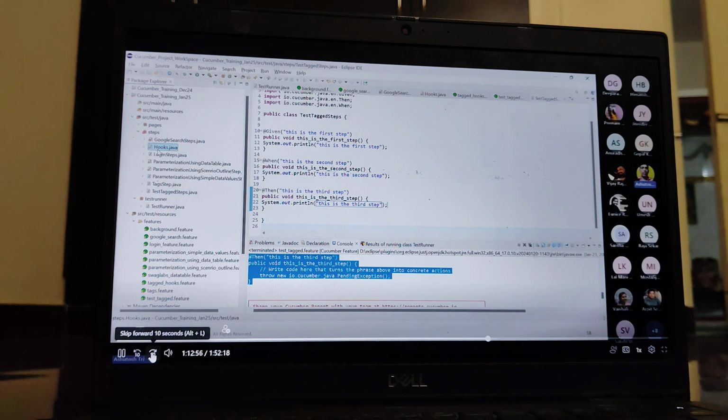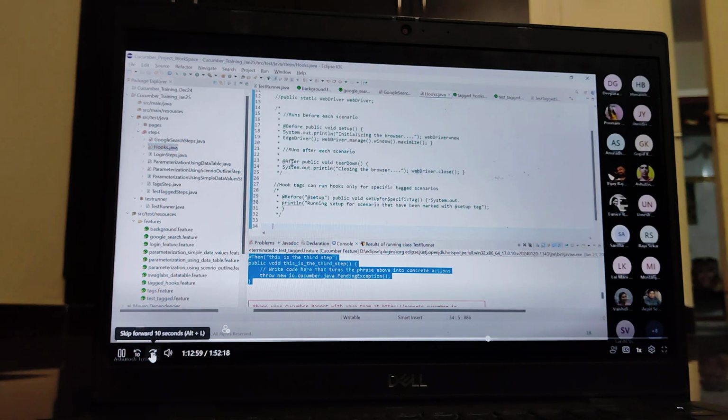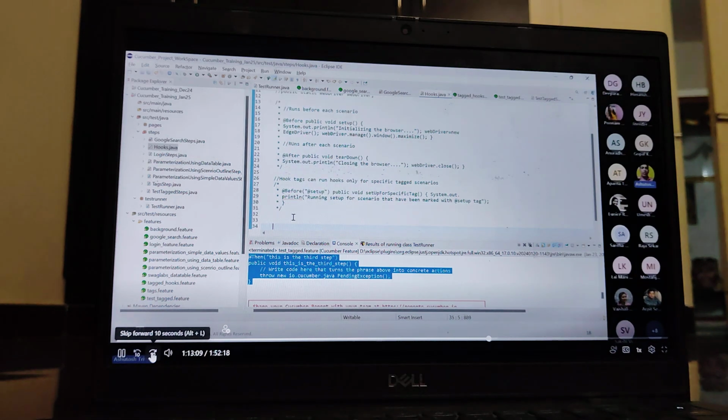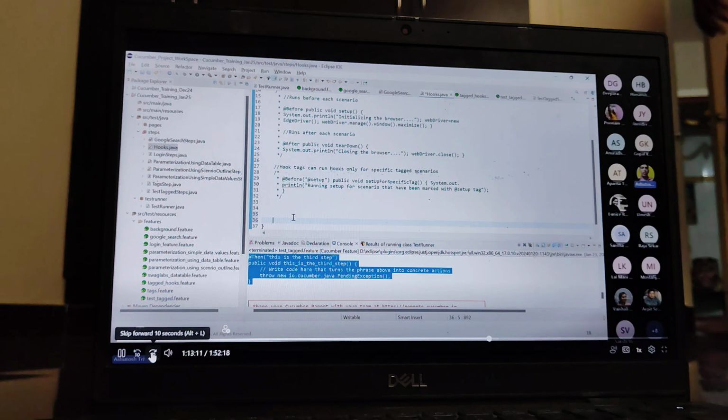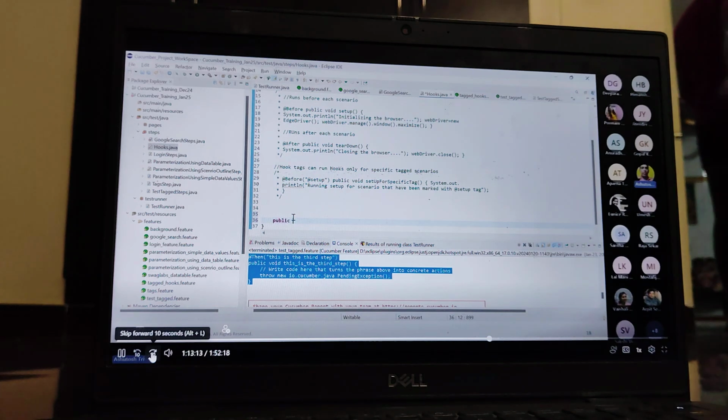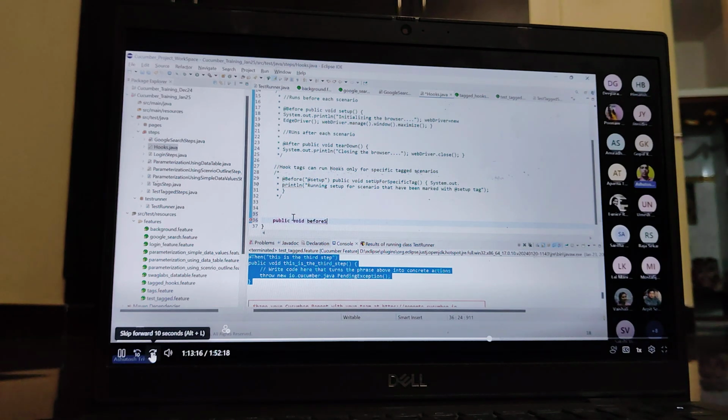Now go to the hooks class. Now in this hook, guys, you can define multiple hooks. Suppose I have defined one method, public void beforeScenario. Suppose my requirement, I give the name beforeScenario. This method needs to be invoked before scenario. I'm writing System.out.println.